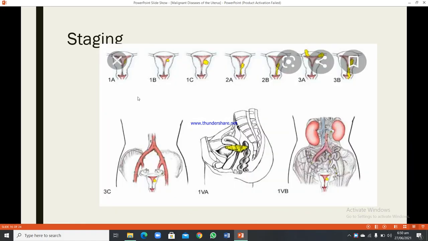Here you can see the yellow color shows the endometrial cancer growing and how it is increasing and spreading. Stage 2, stage 3, and then 3C, 1A, and this is 4A, 4B. Usually the last stage is also associated with metastasis. And usually I teach the students LLBB: liver, lung, bones, brain. When the metastasis goes to the liver, lung, bone, or brain, it is usually stage 4.